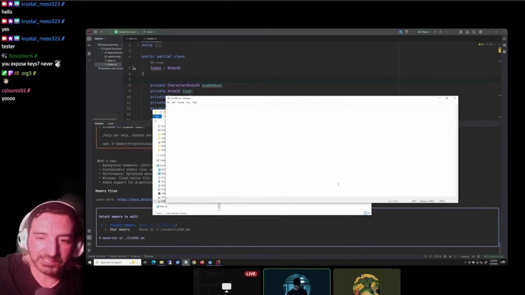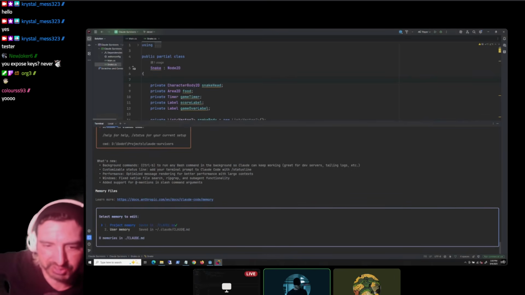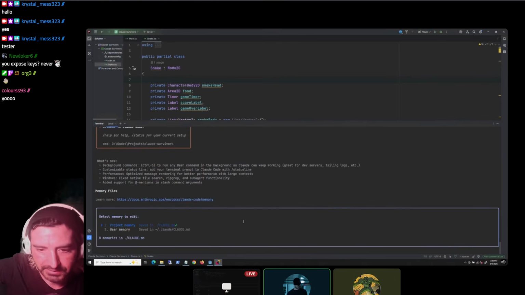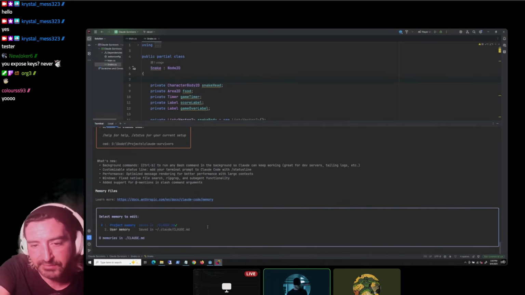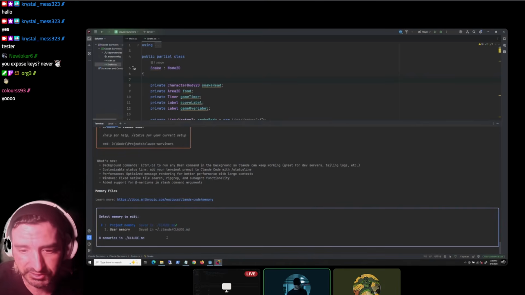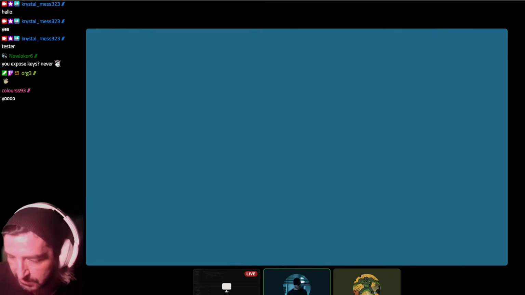Well, okay, first of all, let me be clear. I don't know, but to my knowledge, the way we set it up with project memory, it's just in the project itself. Oh wait, I guess it does say right there, saves in claude.md. So maybe it's an extension to the markdown file. If you hit ls right now in your directory, you'll see claude.md. Maybe it augments that. I'm not actually sure, but it's not like a working file in the way you were describing. Okay, let's see.